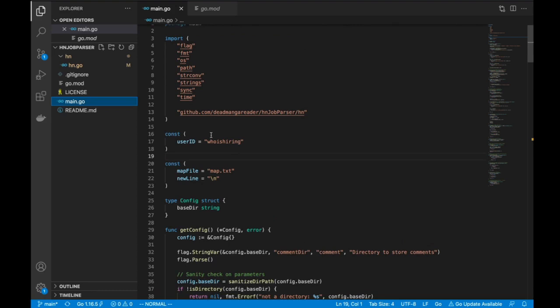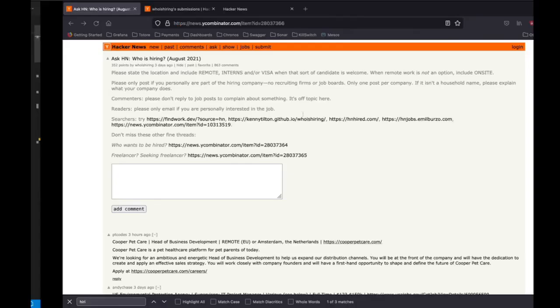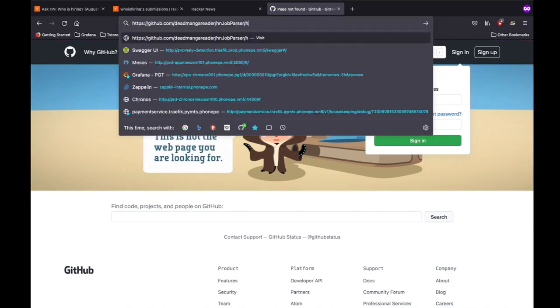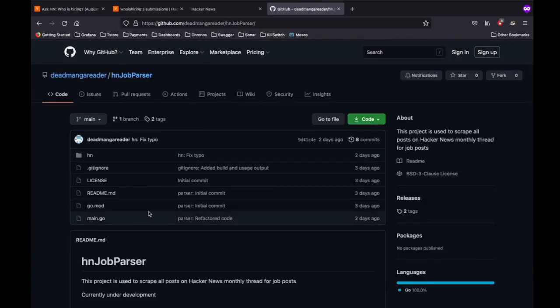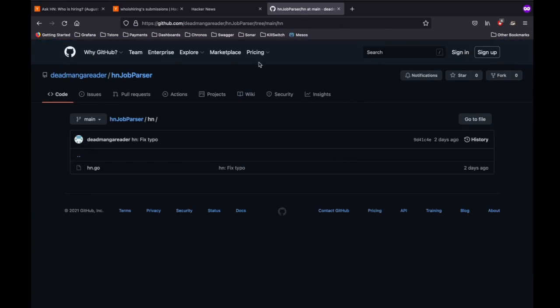Got it. So just out of curiosity, if you were to hit this URL in your browser, what happens? If you hit this URL in the browser, it should actually open GitHub with the relevant code. I am assuming it should. Let's just check it out, let's give it a try. Okay, it won't. So at least it will complain. Okay, HN job parser.